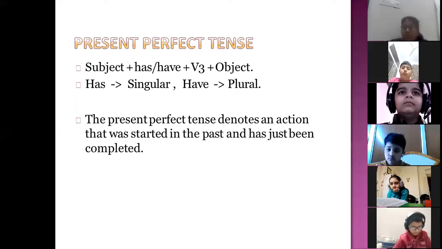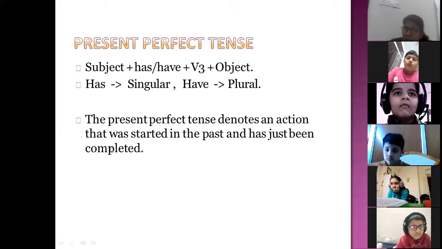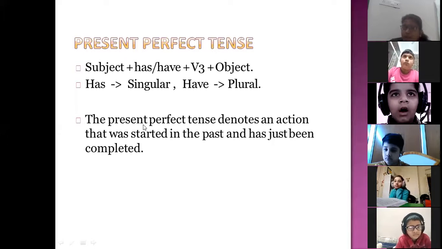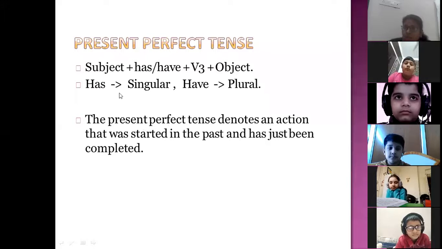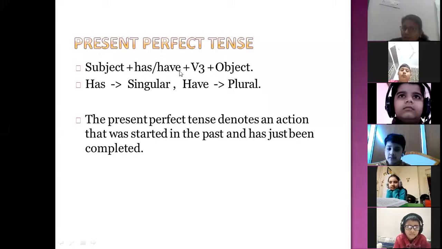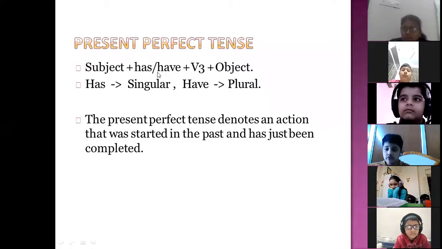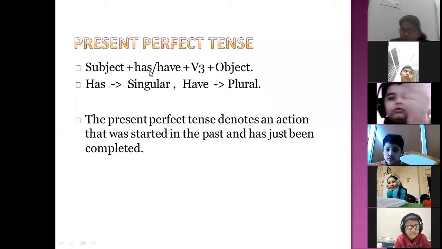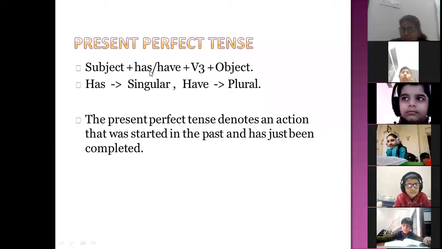Okay. Perfect we will use has and have and had in past. So right now we are studying what? Present tense. So what are we using? Has for singular, have for plural. And how can you remember where to use has and where to use have? Simple. S. You have to remember with this last letter. S means singular.